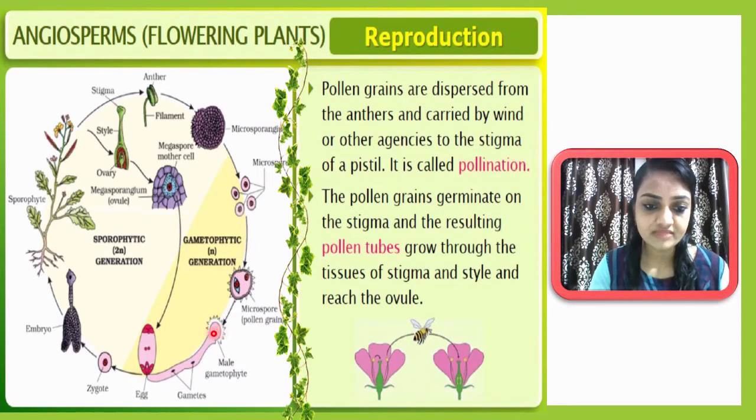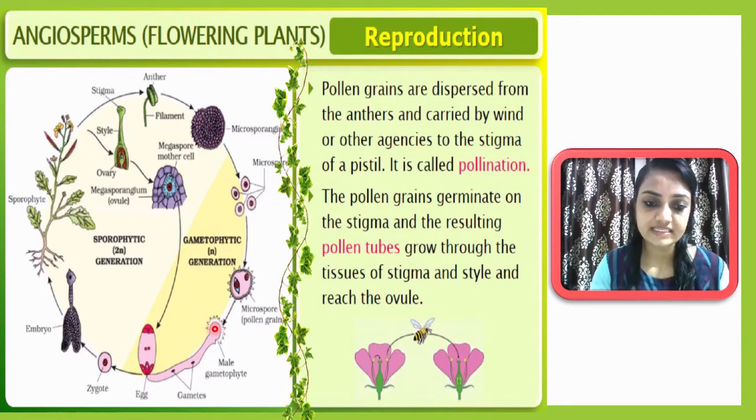It will form this pollen tube, and this pollen tube will enter inside the embryo sac. Okay, and it will fertilize this egg cell. So here the pollen tube is playing a very important role for the fertilization. It will grow through the tissue of stigma and style and reach up to the ovule.